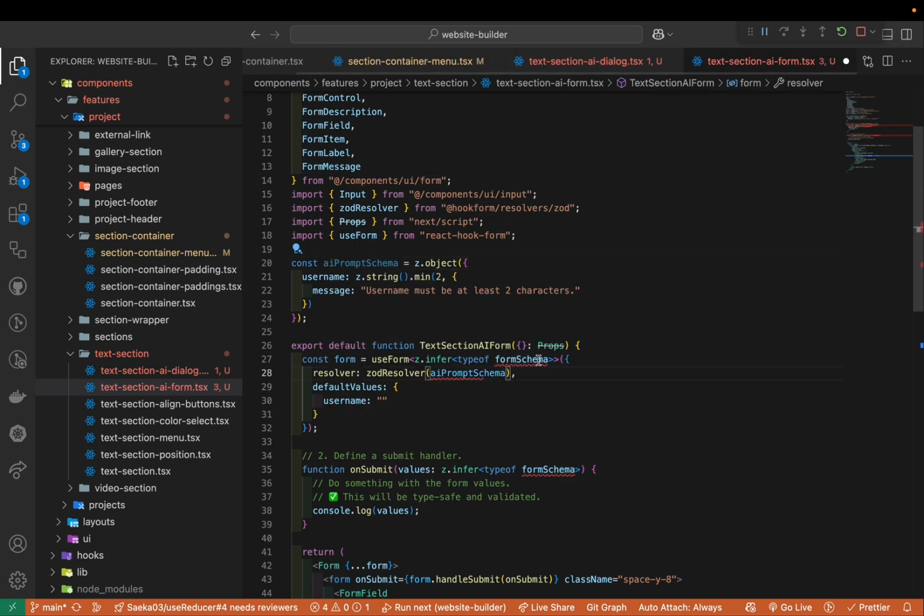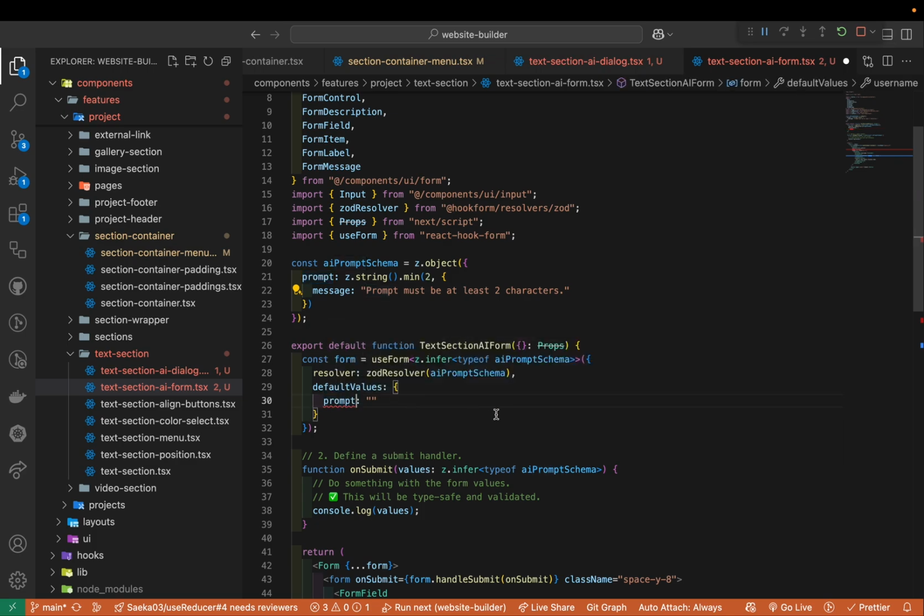Okay, AI prompt schema. I'm going to update the schema here to get the prompt. The prompt will be a string with a minimum of 2 characters. The message for the user: the prompt must be at least 2 characters. I think this one is good enough.